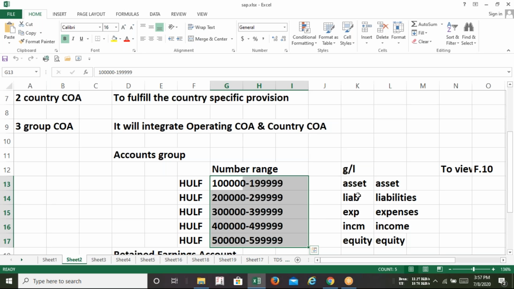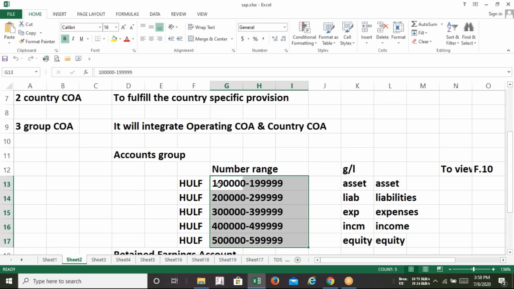You can alter this as per your choice. You can say, sir, I want to start the income from 1. Yes, you can do that. There is no hard and fast rule that you have to follow in this manner. But my recommendation is, whenever you take a number range, take the entire number range for a particular transaction type. Do not select 1 lakh to 1 lakh 50,000 as asset, and 1 lakh 50,000 to 2 lakh as liability. There will be chances of overlapping. If you mingle assets and liabilities, you will get confused in future. So do not get confused.